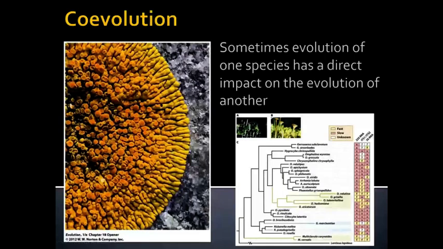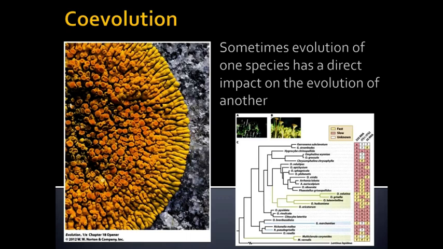For this section, we're going to define coevolution, talk about why it's different than other evolutionary interactions, and then we'll review and give you some specific examples of the types of ecological interactions for which we commonly see coevolution occurring. So coevolution is when the changes, behavior, qualities of one species have an immediate and direct impact on the evolution